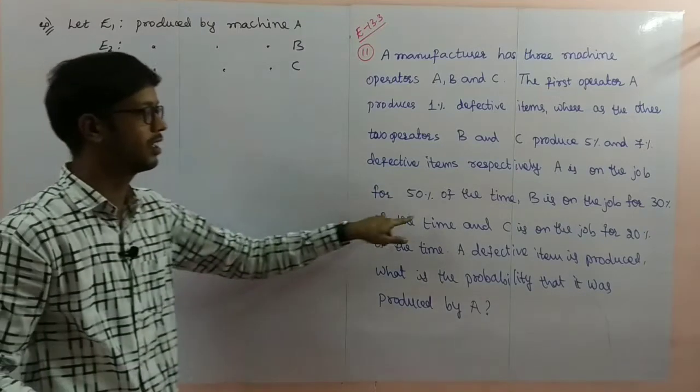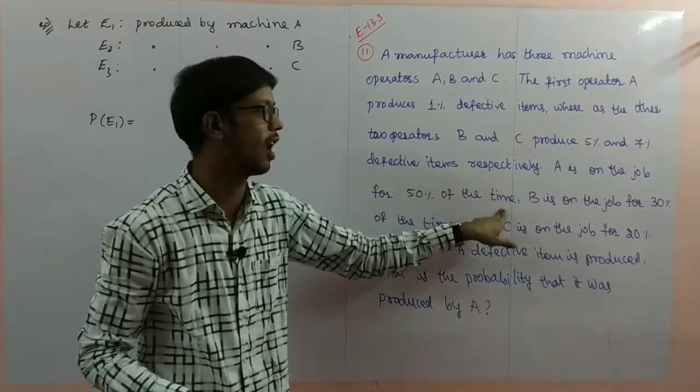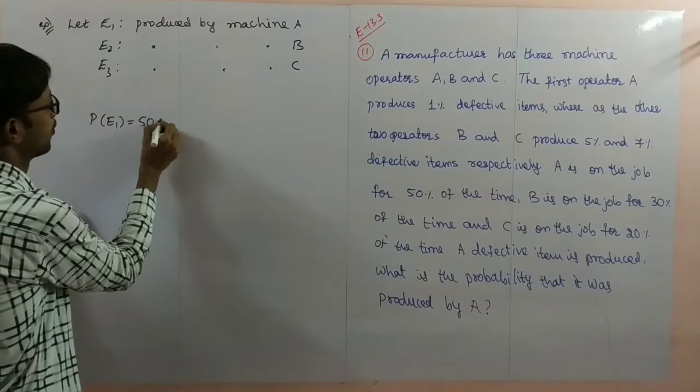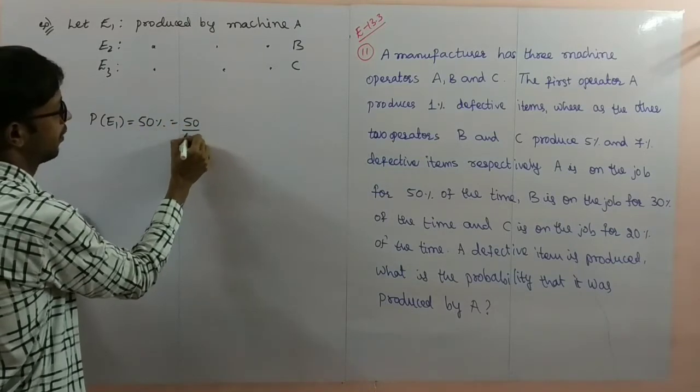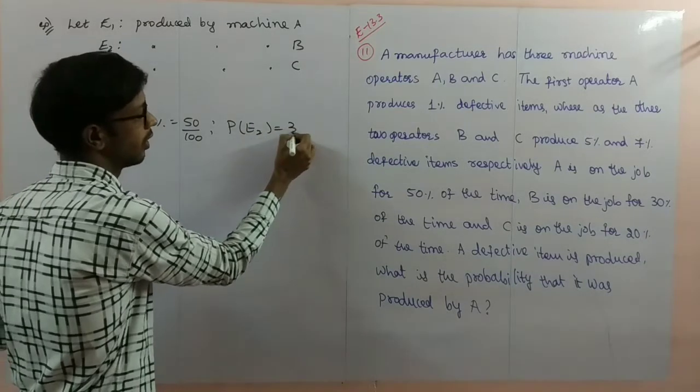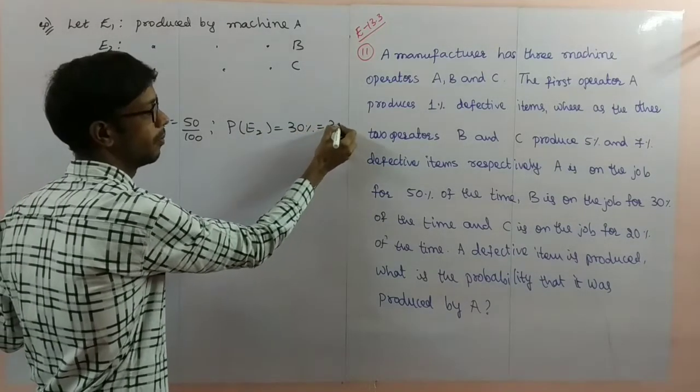How much will it produce? 50% of the time, that is 50 by 100. Next, probability of E2 is 30%, 30 by 100.